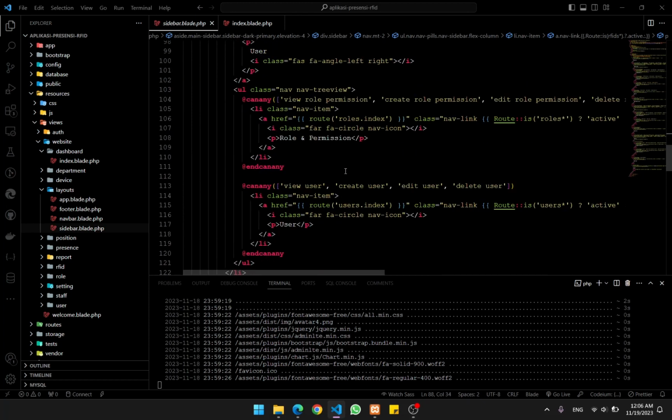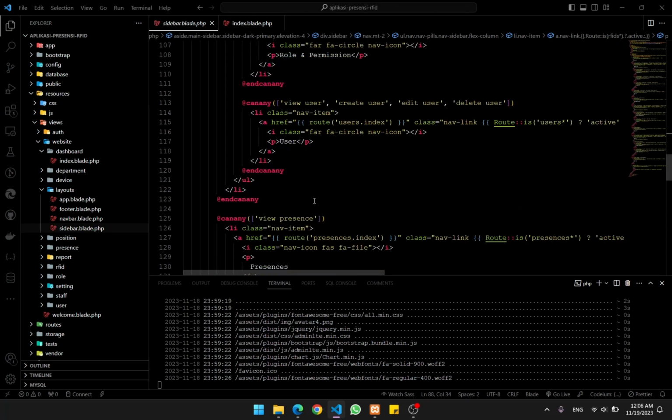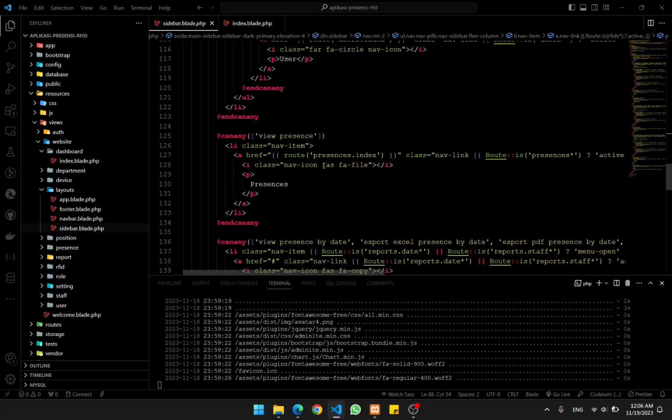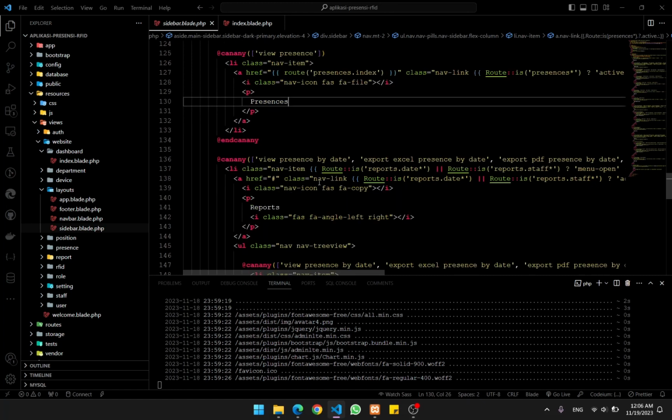Basically, it is for accounts that can manage this admin panel that is going to be made. And then there's user, of course. And then there are the presences. Presences are basically the reports, but these presences are based on each day. Yeah, some kind of just like a log.